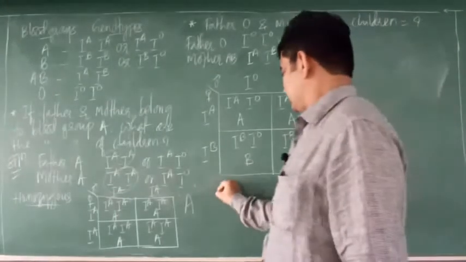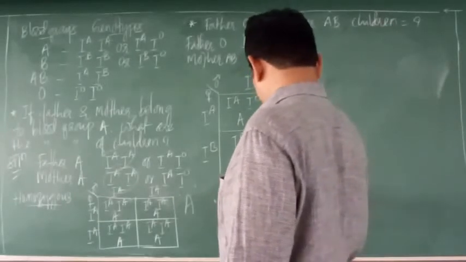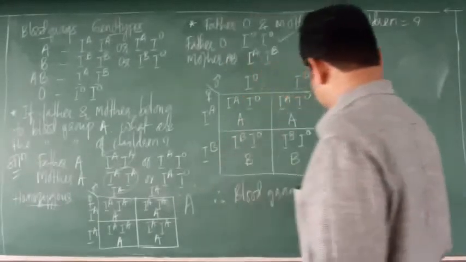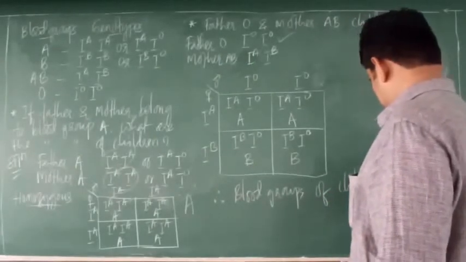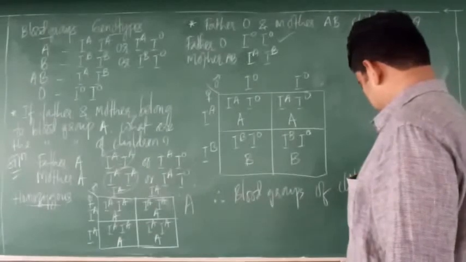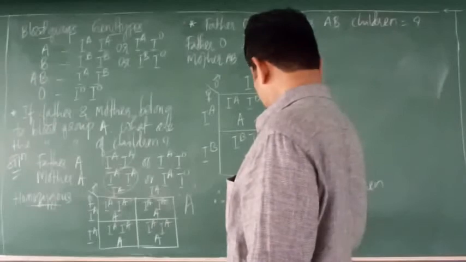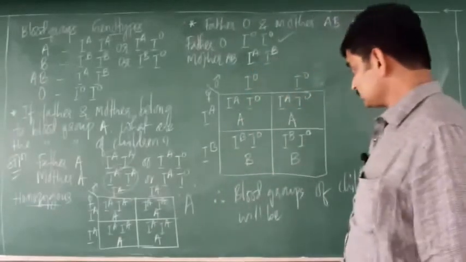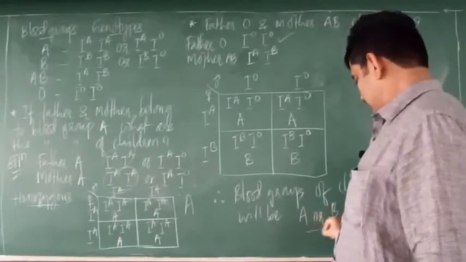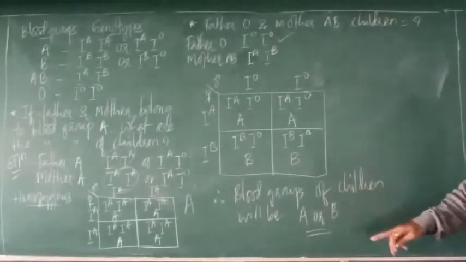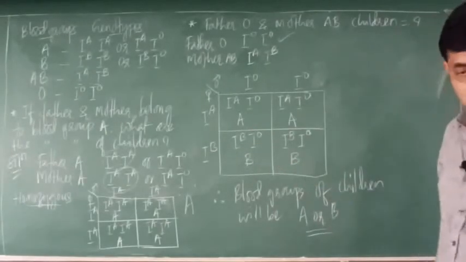So therefore the blood groups of children will be A or B, right?